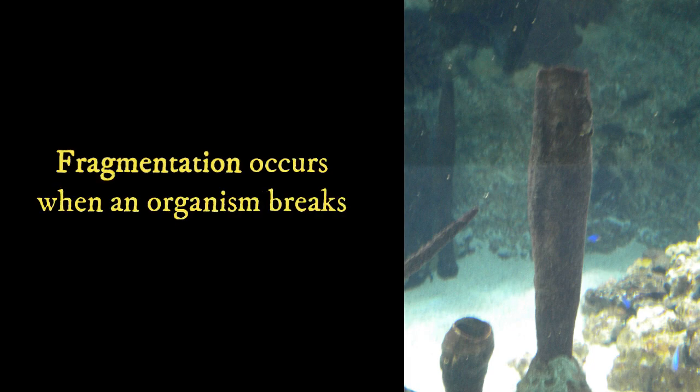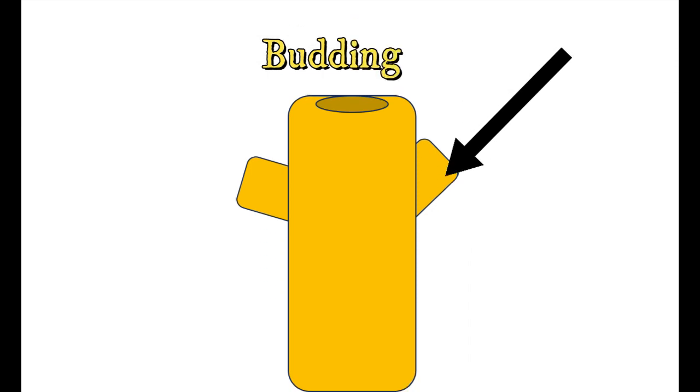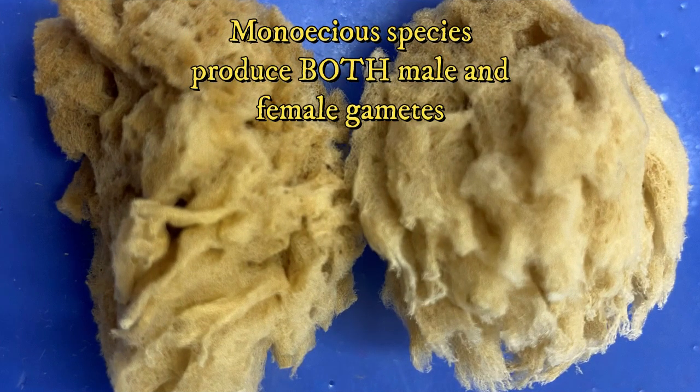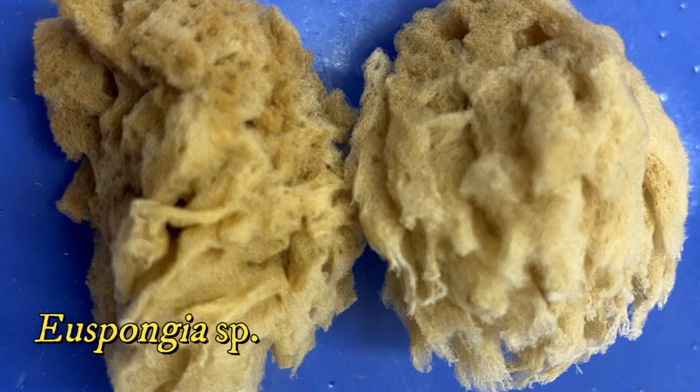Sponges reproduce sexually and asexually. Asexual reproduction methods include fragmentation, where a piece of the sponge breaks off and settles on a new substrate, and a new sponge grows from this. Budding happens, where a genetically identical outgrowth from the parent is formed and detaches to form a new sponge. Sponges are monoecious, meaning that both gametes are made from the same individual. Although to reduce self-fertilization, some sponges will switch from egg to sperm production at different times.